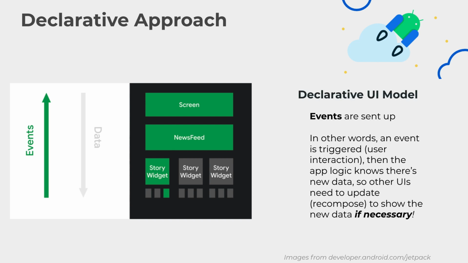What that means is that an event is triggered. For instance, if a user interacts with parts of a story widget, as you see in this diagram here, the app logic will know that there is an event happening, and it will know whether it is new data that's being posted, that's been sent out. That way, other parts of our user interface, other composables, will also be notified that something has changed. We need to do something if necessary.